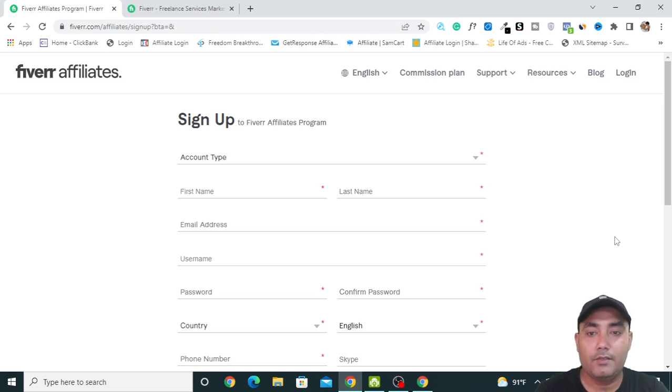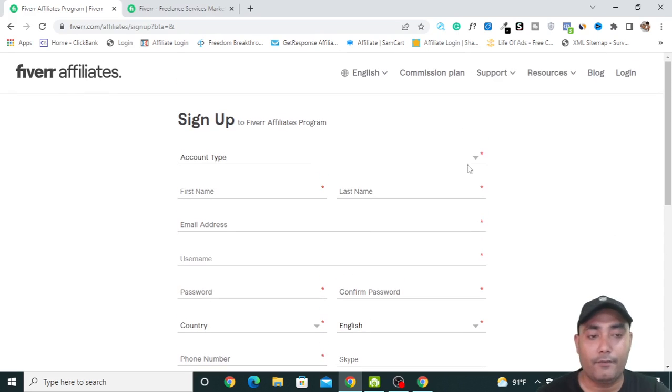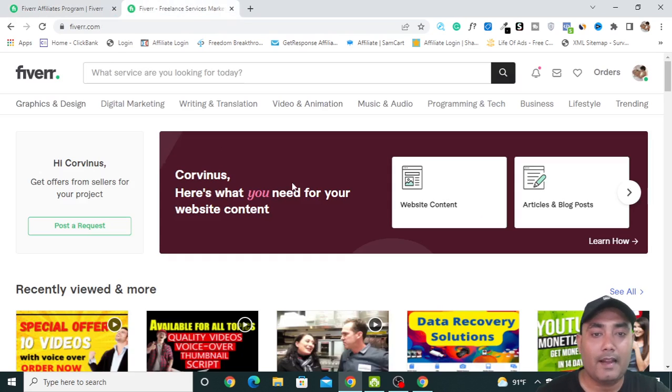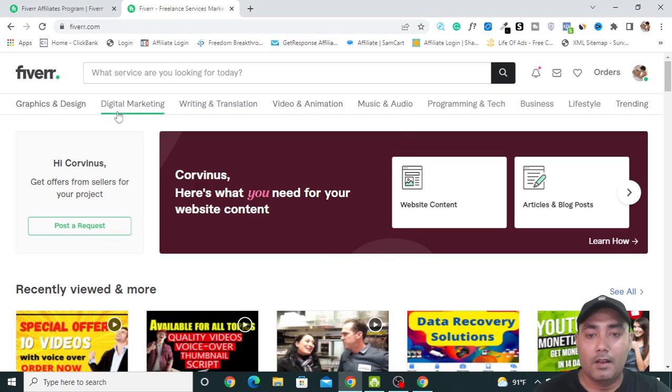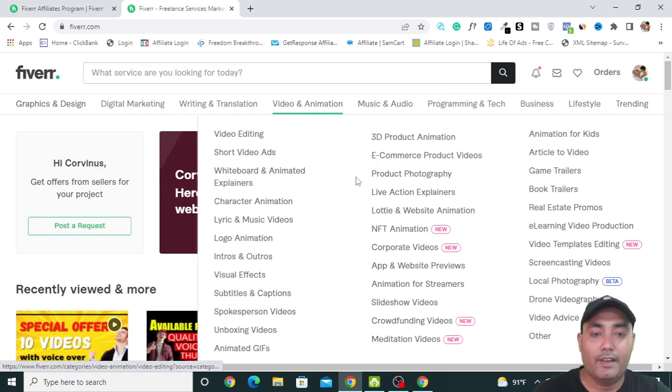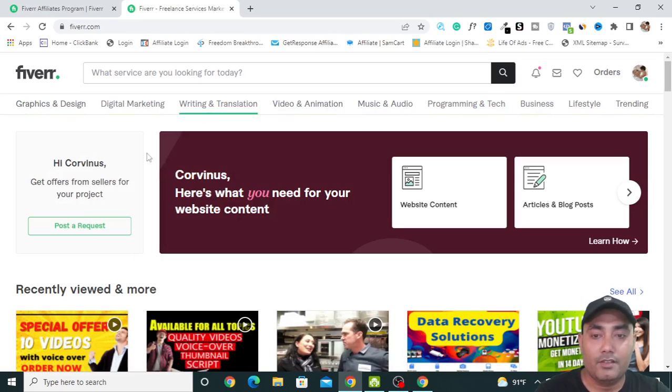So first thing you need to do is go to fiverraffiliates.com, and you can simply type Fiverr affiliates, then you can reach this site. You should sign up to this site and get your affiliate link for Fiverr. Fiverr is a platform where lots of freelancers give their services like writing articles, doing social media marketing, video and animation. Lots of things people do by becoming a seller at Fiverr.